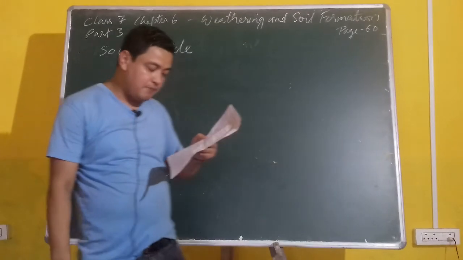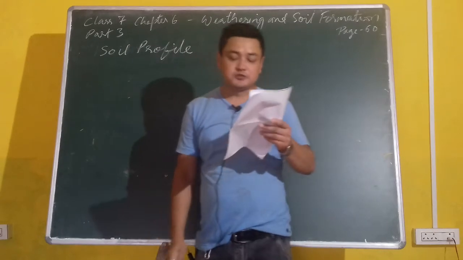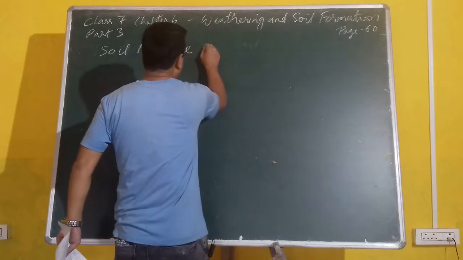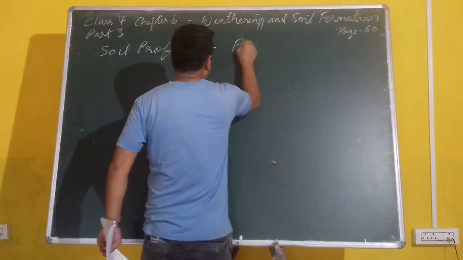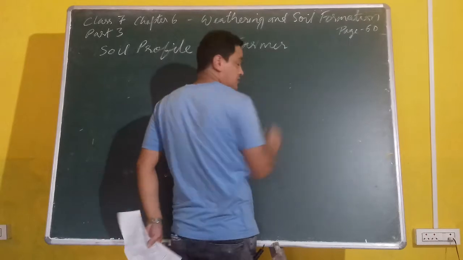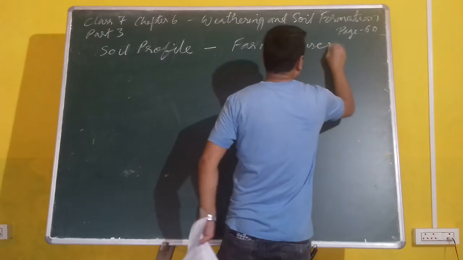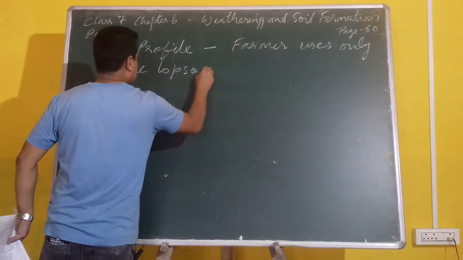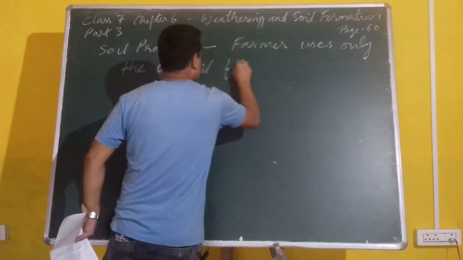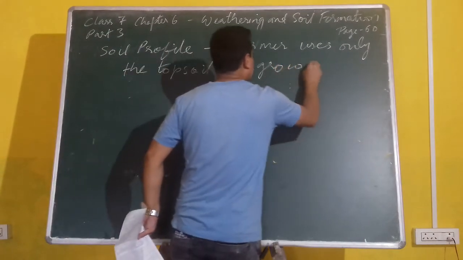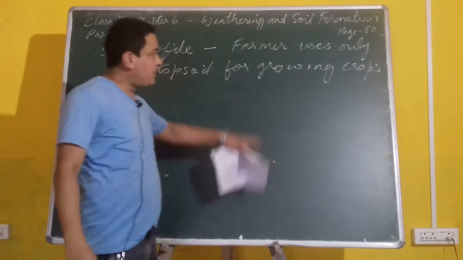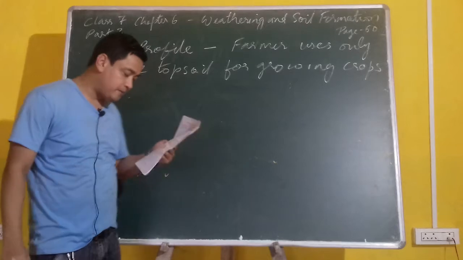For a farmer, the term soil refers to the cultivated top layer. A farmer basically uses only the top soil for growing crops.